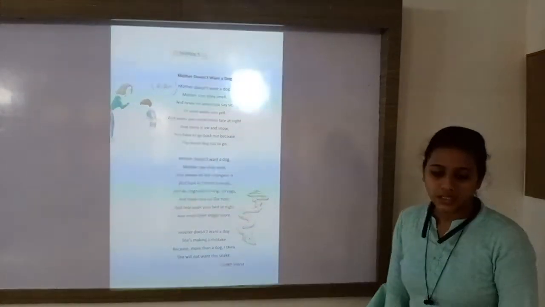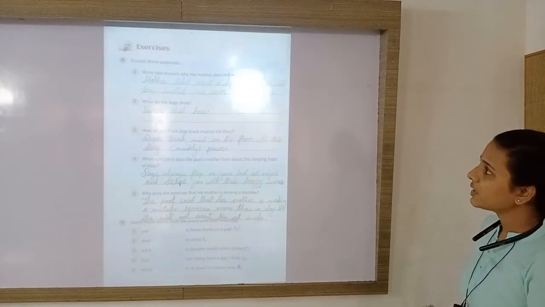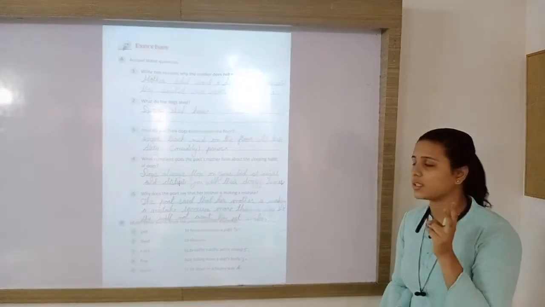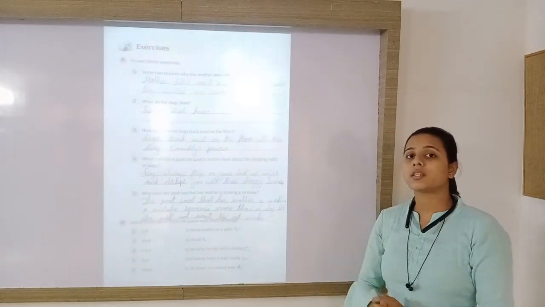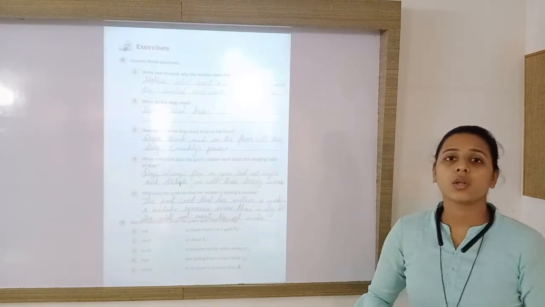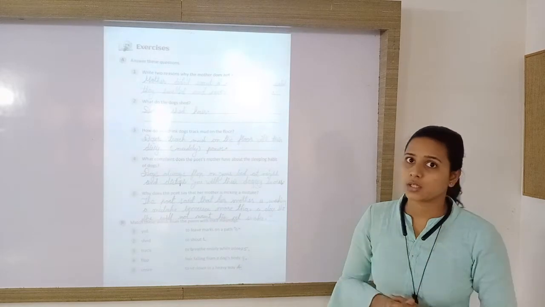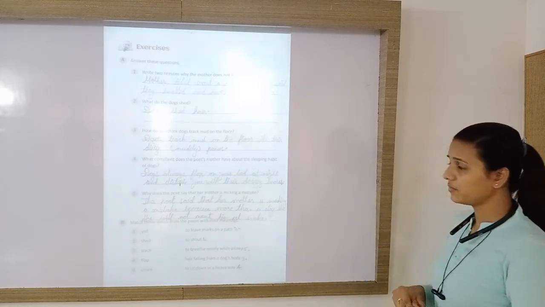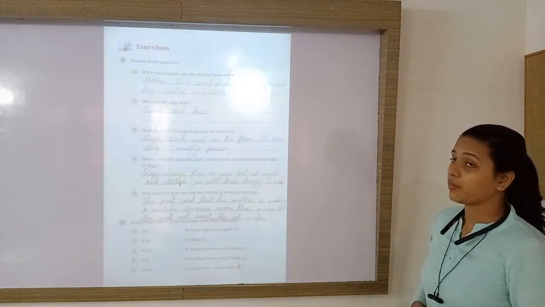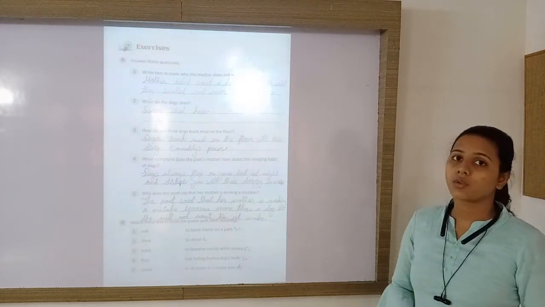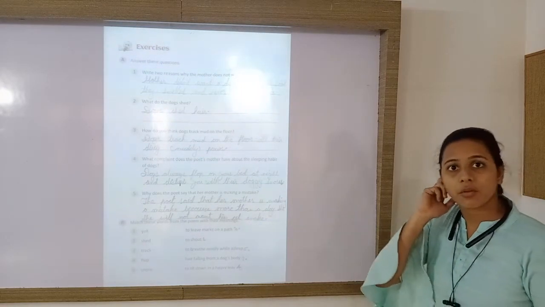So now let us see the exercise of this poem. First question is, write 2 reasons why the mother does not want a dog. She gave so many reasons: the dogs smell, they shed their hair, their fur, they bark, they do not obey our orders, and they may do their business on the carpet. They may create dust in the house and make the house unclean and dirty. So these were the reasons given by the mother.